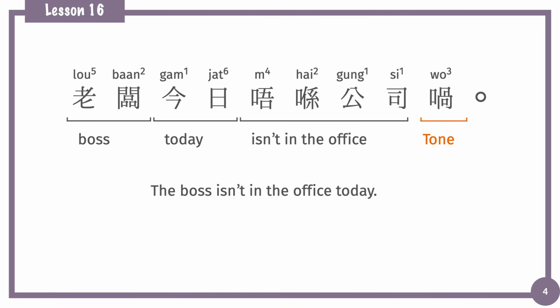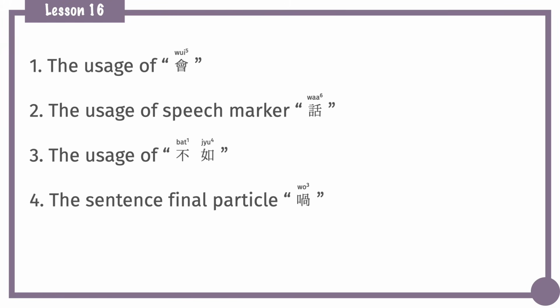Okay, we finished all the sentence structures today. In this lesson, we have talked about the usage of 會. 會 can be used as a future action or prediction marker, and also can be used to describe typical behavior or probable situations. After that, we have the usage of the speech marker 話 and the sentence conjunction 不如 to state an alternative suggestion. And lastly, we have the sentence final particle 喎, which gives a reminder in the sentence.